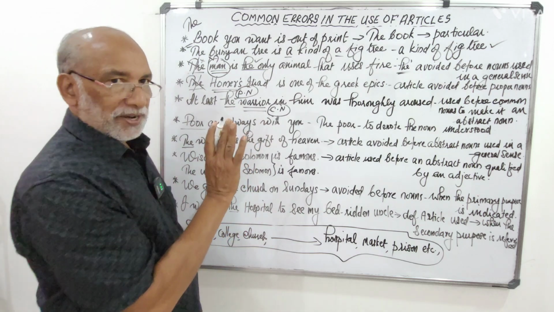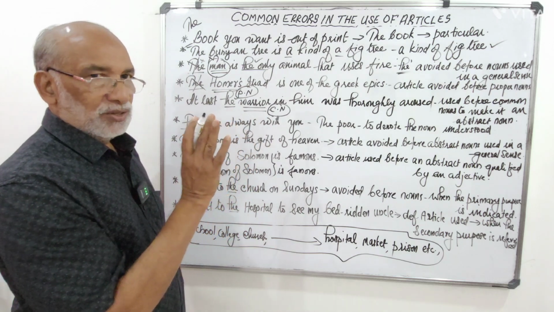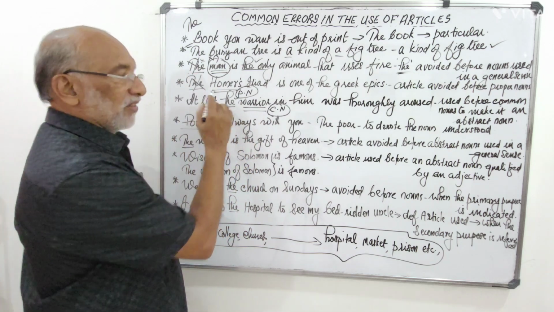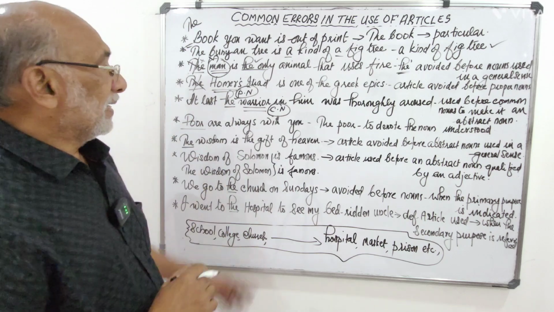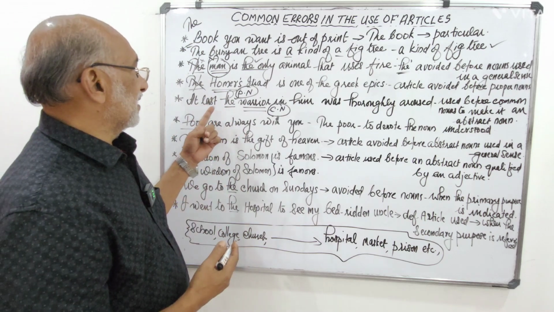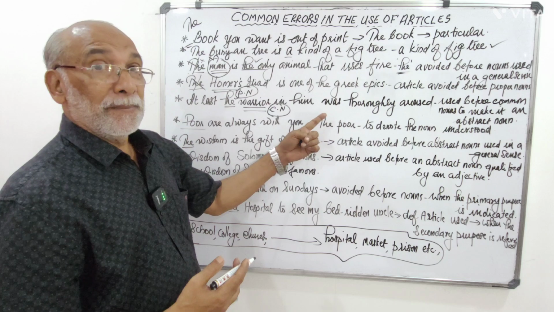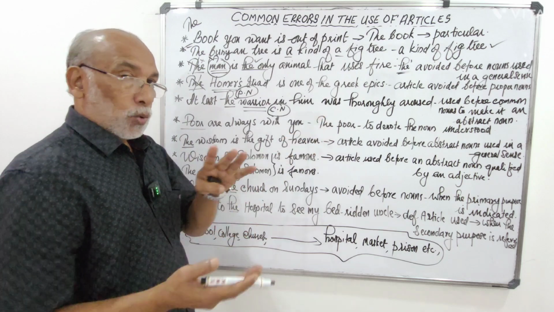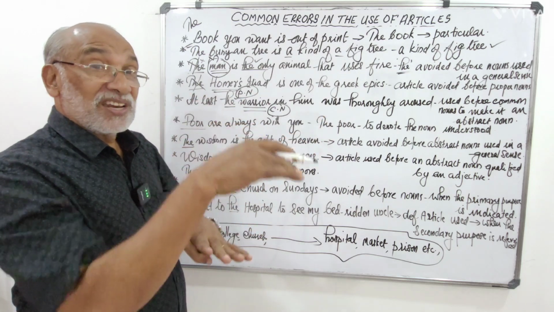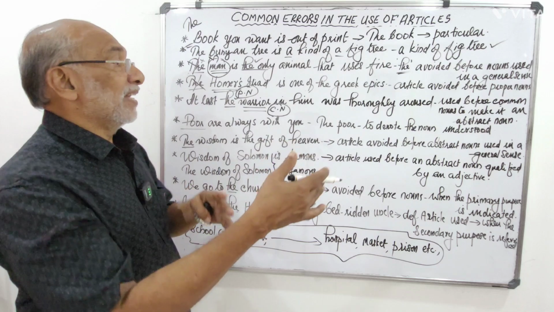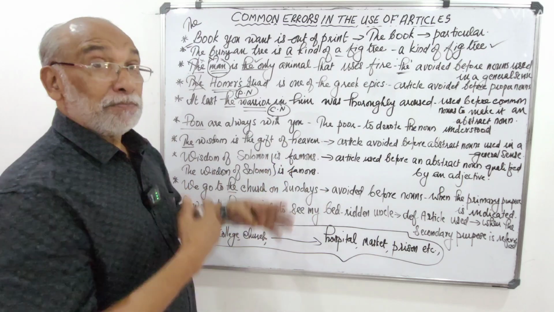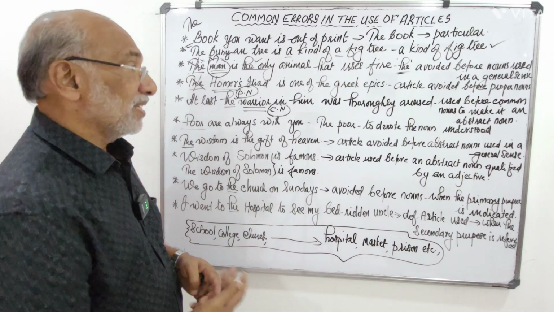Actually, this is a common noun. Okay. Usually, we don't use the definite article before that. But here it is used in a different sense. The warrior in him. That means the quality of a warrior in him is aroused. That's it. What is that? Bravery. The bravery in him is aroused.